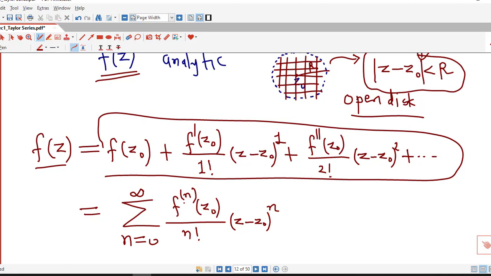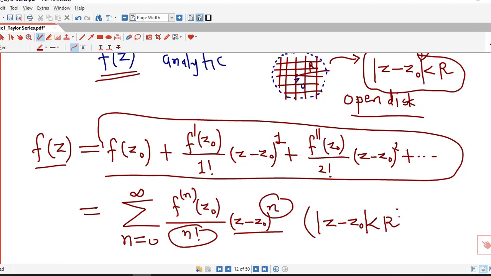If I have the nth derivative, the power of z minus z0 is n, and I divide by n factorial. This series is convergent at every point in the open disk absolute value of z minus z0 less than r, and the sum of this series is nothing but the given function.